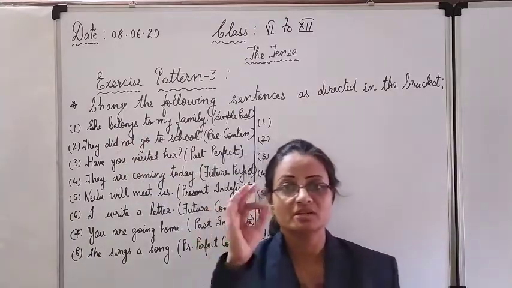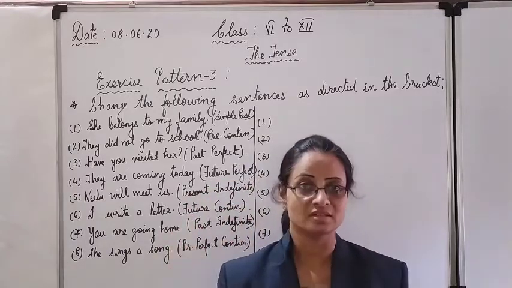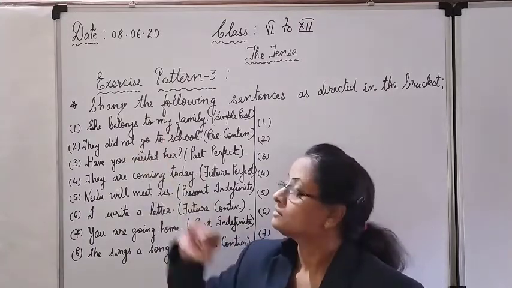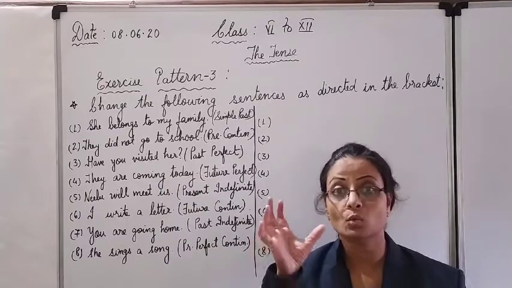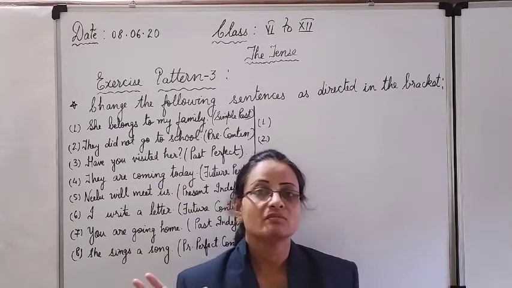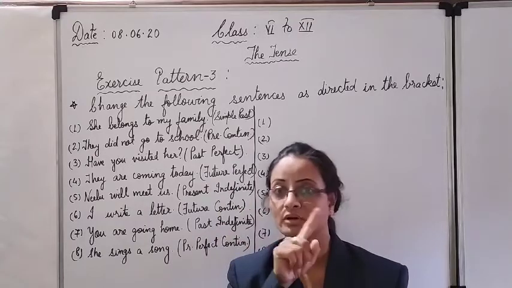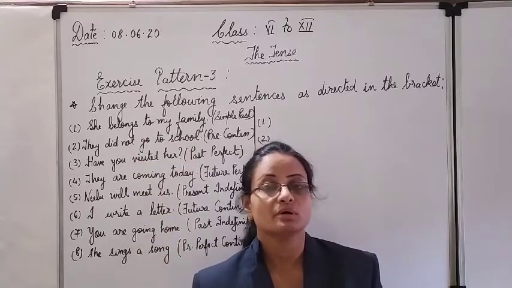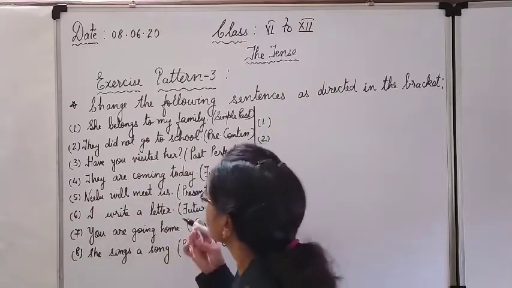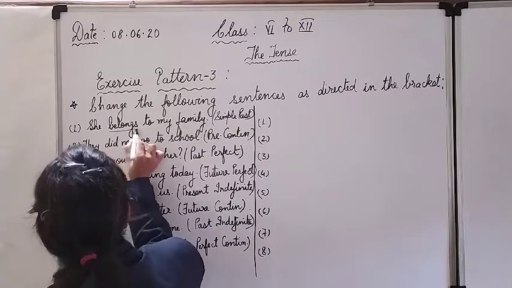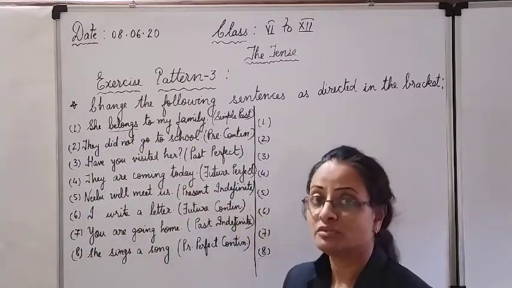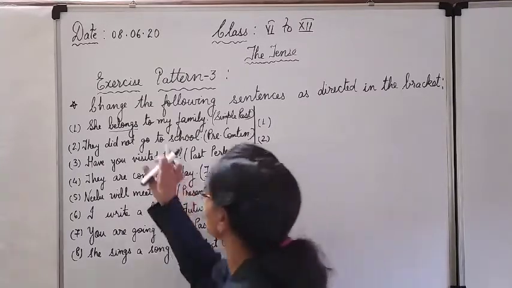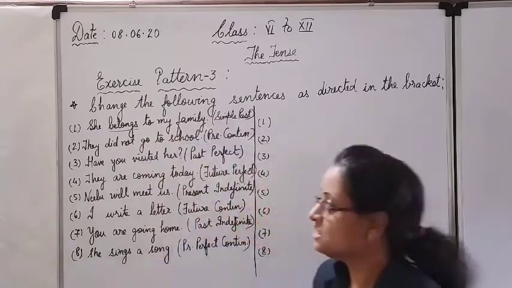Now children, I'll give you a very simple trick to solve such type of sentences. You have to underline the verb, since you know that we have to make changes only in the verb part, not in the whole sentence. So what you have to do is just underline the verb, pick out the verb, both helping verbs and the main verbs. In the first sentence, she is the subject, belongs is the verb. So we will underline the verb so that we will come to know that we have to make changes only in this portion. To my family is not going to change.